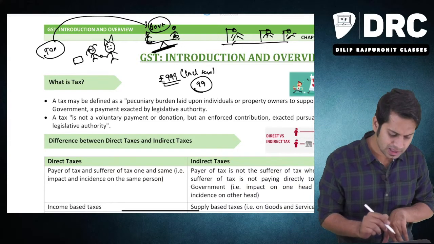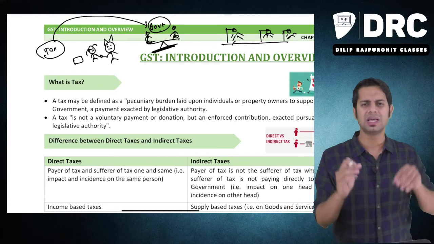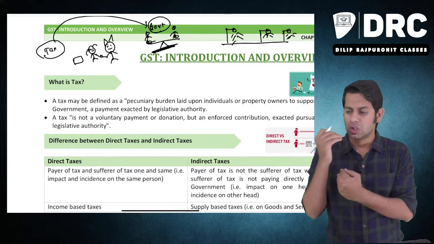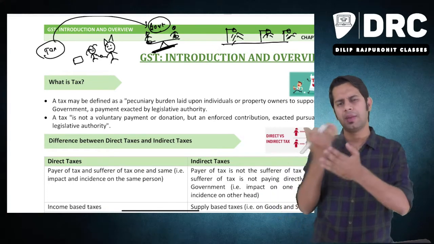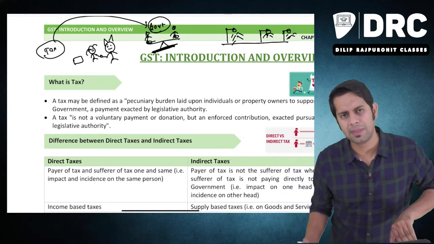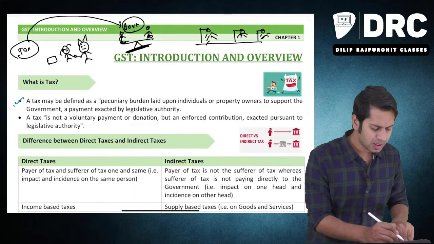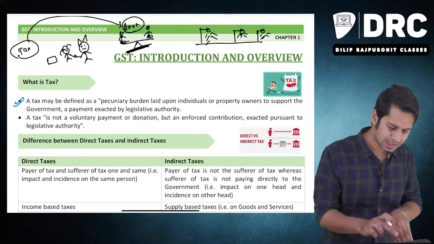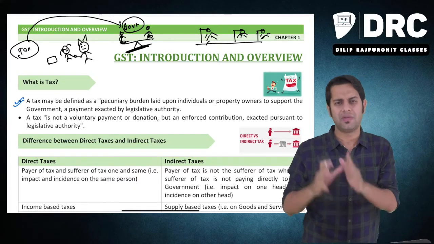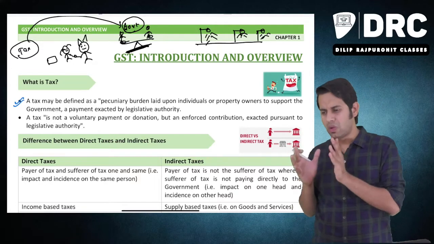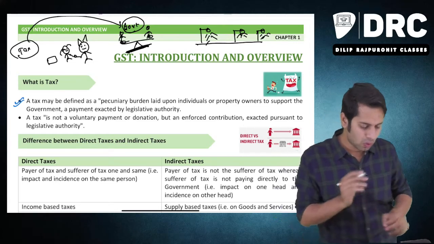So what do you mean by tax, sir? Okay sir, the general understanding of tax we understood. Tax means the money which is paid by us individuals to government to take care of different activities. Whatever money we as individuals are paying for different activities undertaken by government, that money is called tax, sir. That is what we understood. But sir, what is law telling about it? I hope the general understanding of tax is clear. Government needs money for its working purpose. That money is given by us to government in the form of tax. So what do you mean by tax?